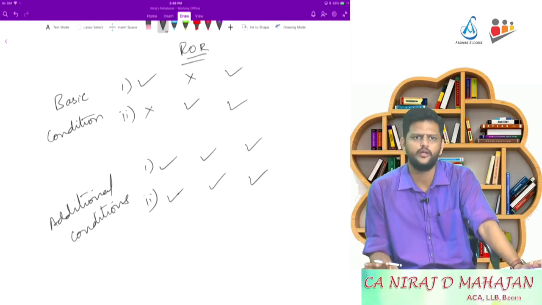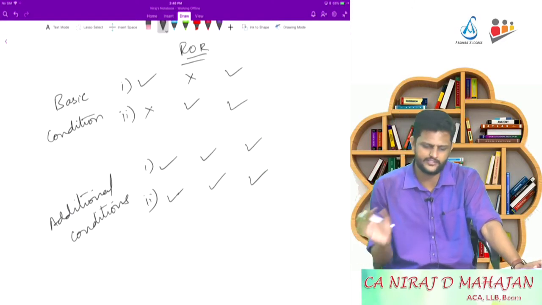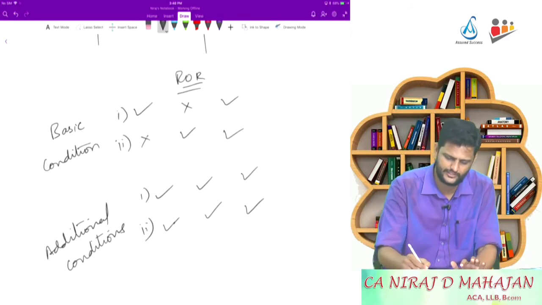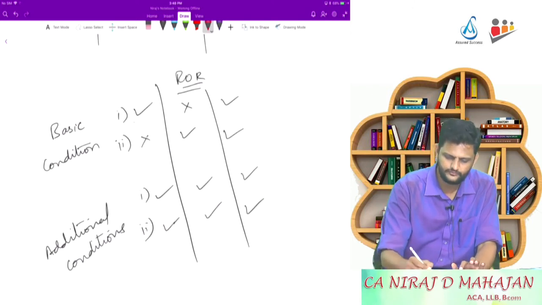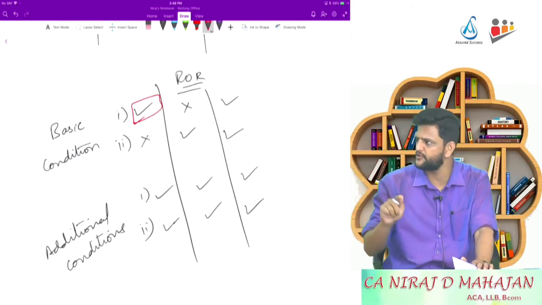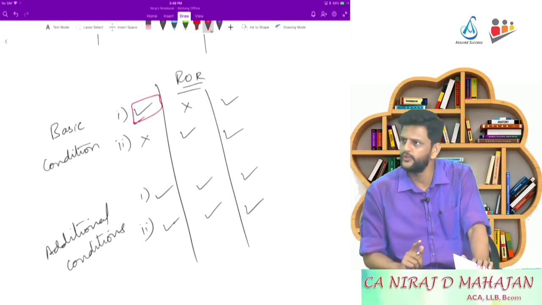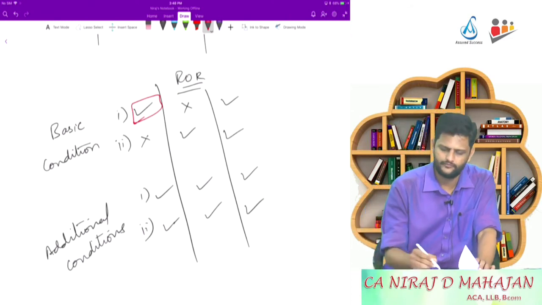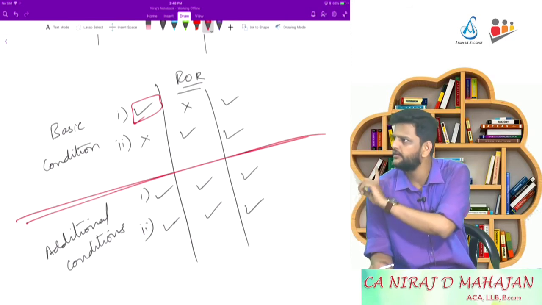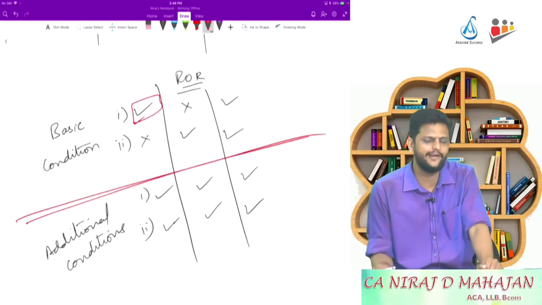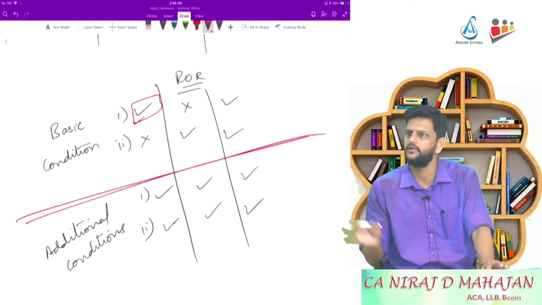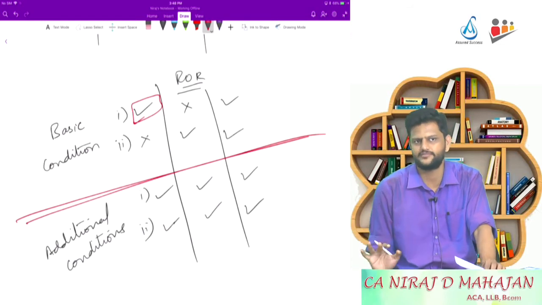At least one means what? One or more. How many conditions are there in basic conditions? 2. So first situation, pay attention. Is basic condition number 1 met? When I do a tick mark, it means it is met. He must satisfy at least one. One is satisfied? Yes. And what is written after that? And both the additional conditions. In additional, there is no option. Both of them have to be satisfied.